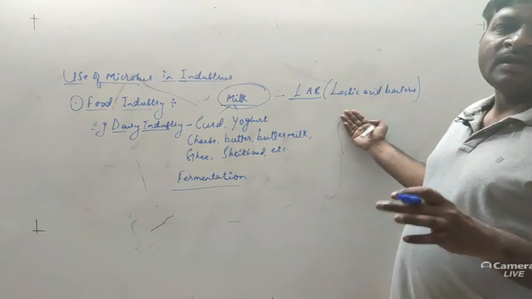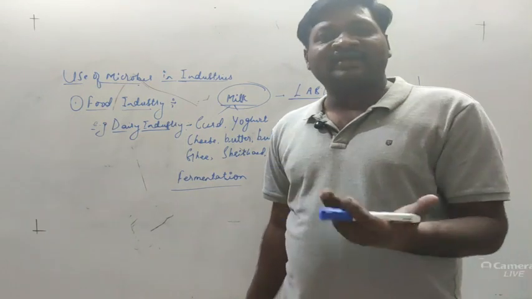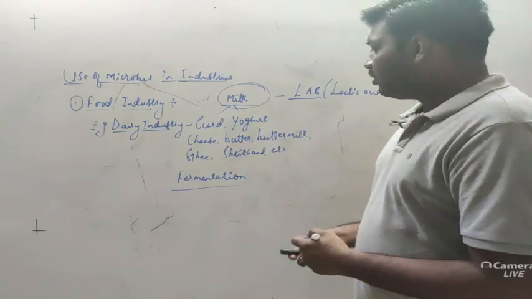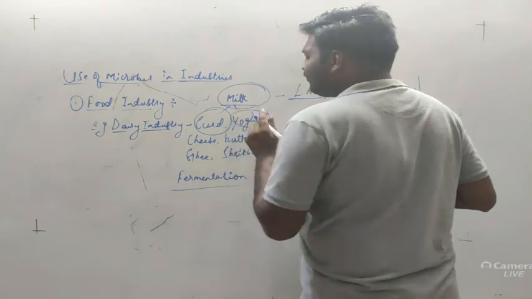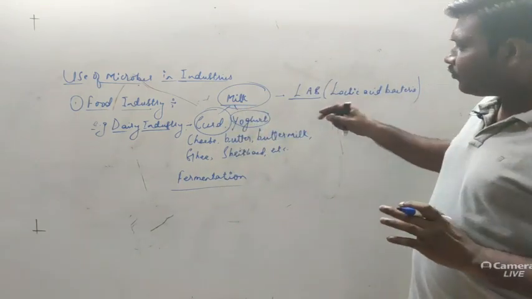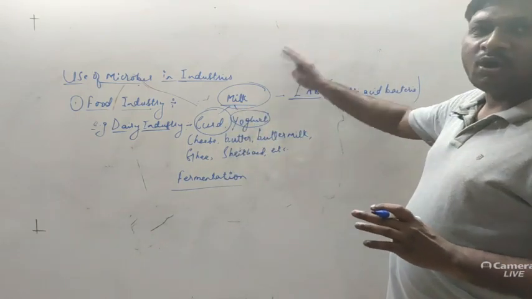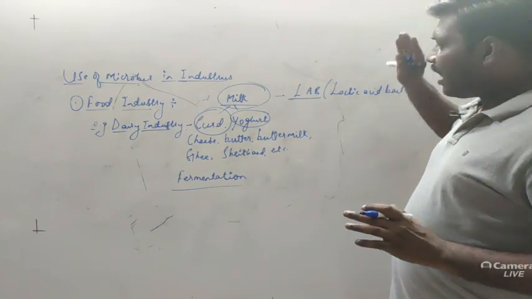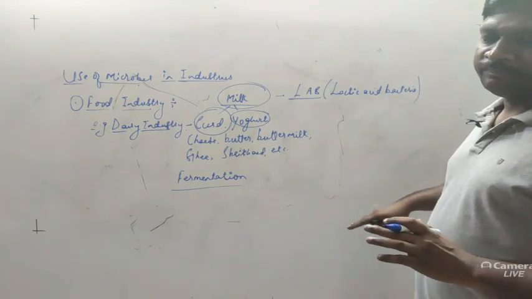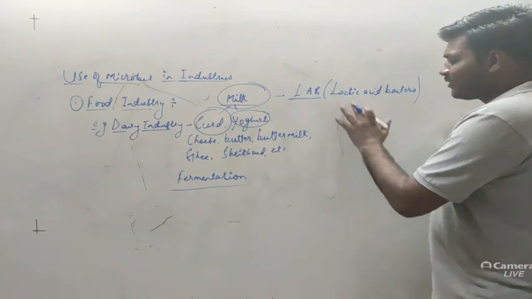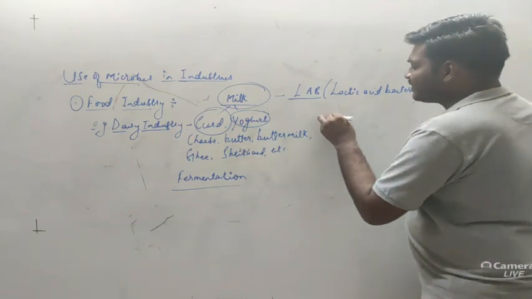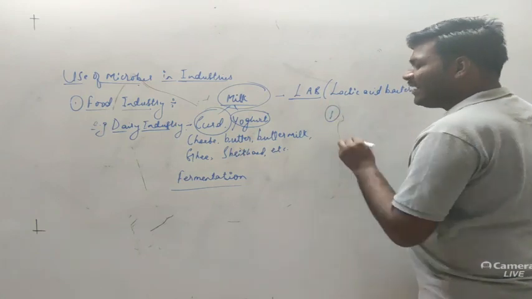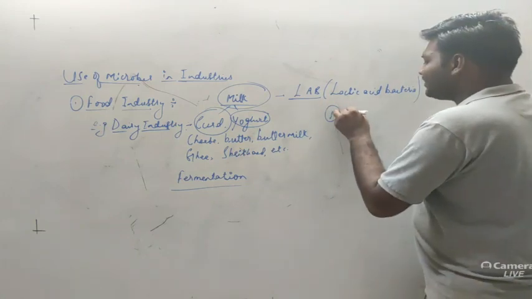See, most of the time the raw milk may consist of different bacteria. So to produce a particular product, that milk will not be desirable, right? So what we have to do, we have to remove all the bacteria. After pasteurization we have to cool it. So we will write down the steps for understanding the processes. So the first process under the production of any dairy product is the pasteurization of milk.